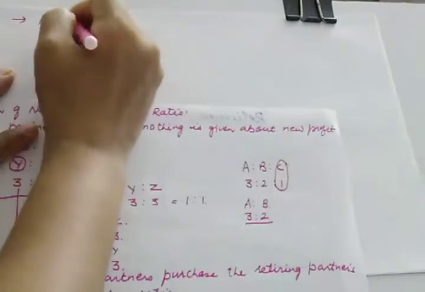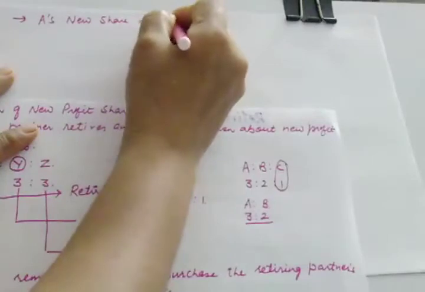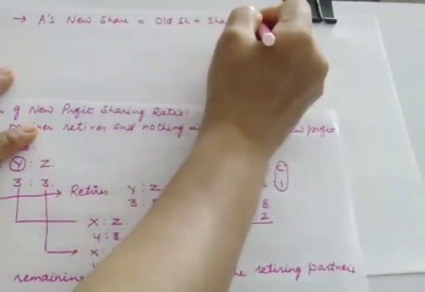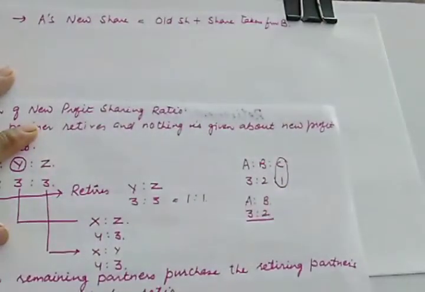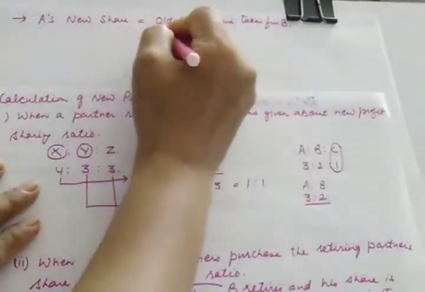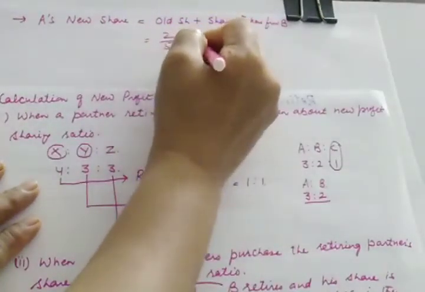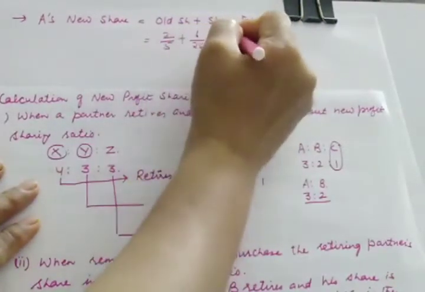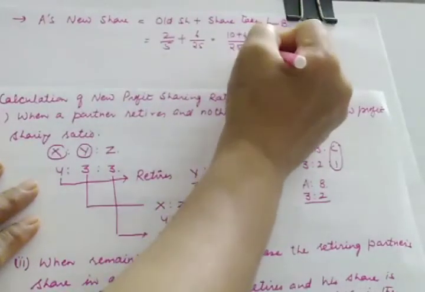A's new share will be equal to A's old share plus the share taken from retiring partner B. So A's old share is 2 upon 5 plus 6 upon 25. If you solve, the LCM will be 25. So this will be 10 plus 6, 16 upon 25. This is the new share of A.